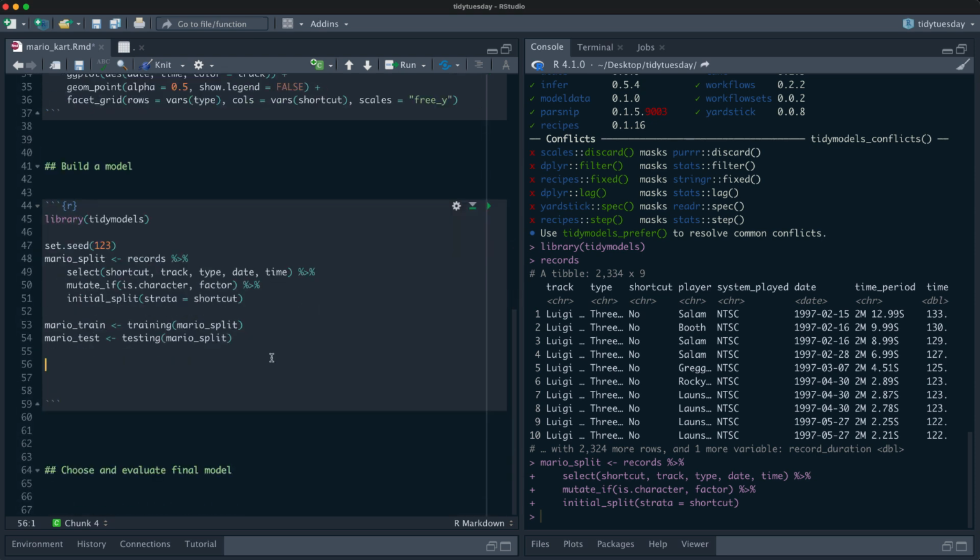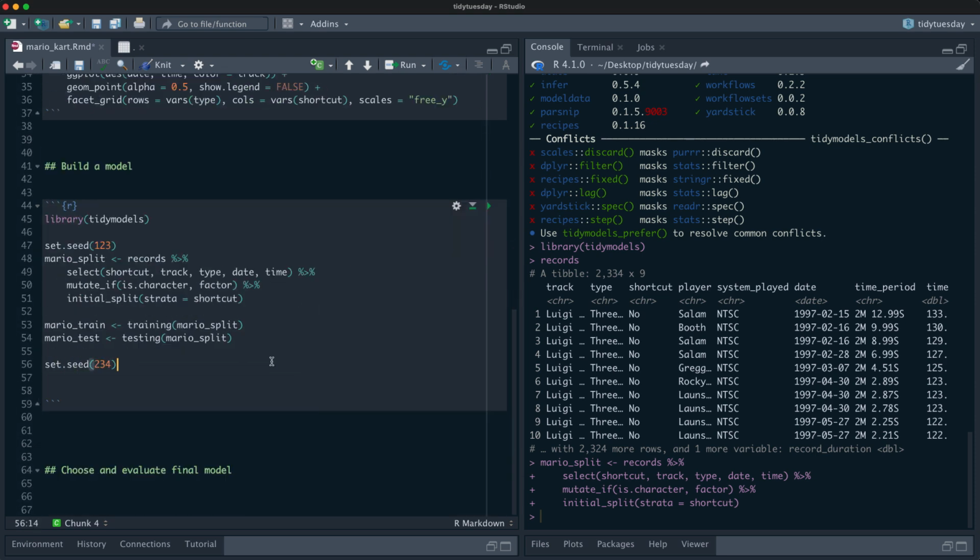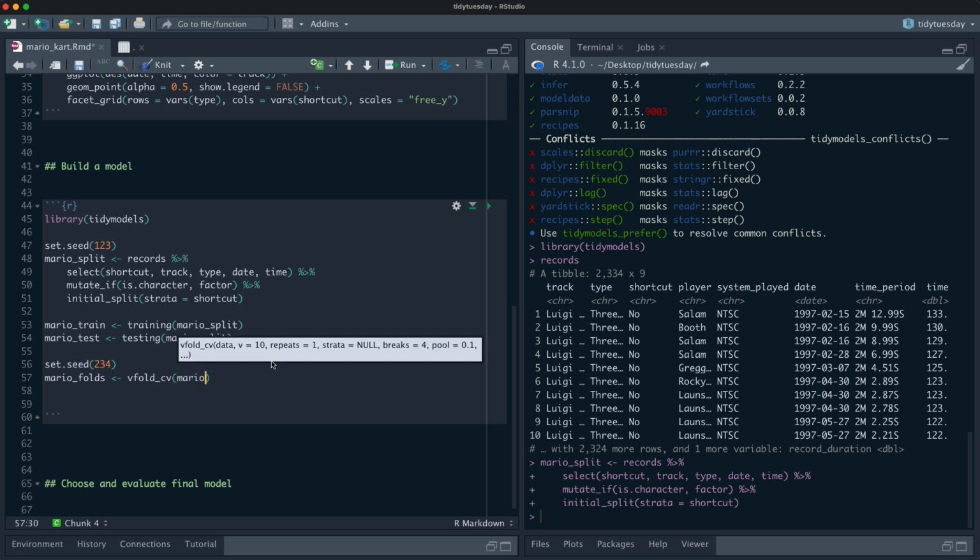And then let's make a set of resamples. So Mario folds, V fold, CV. So we resample the training data, and we can also do stratified resampling there.